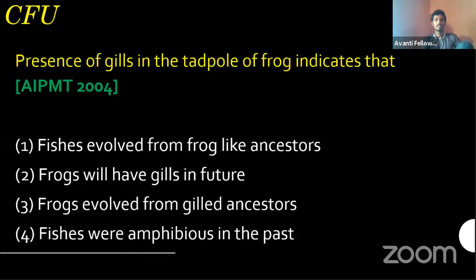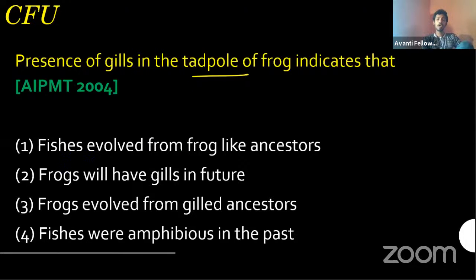I'm sharing the results. 10% chose option A, 10% B, 69% C, and 11% D. On YouTube, everyone gave answer 3 only. Yes, good. Okay. So they're asking: the presence of gills in the tadpole of the frog is indicating what? Gills in a tadpole.